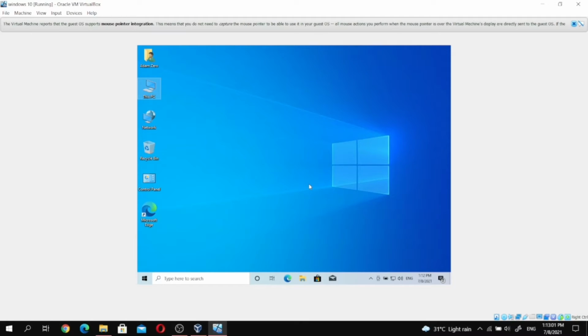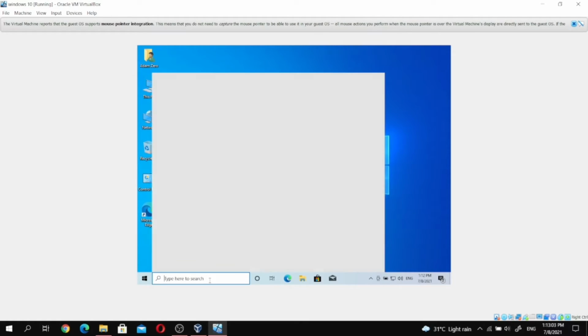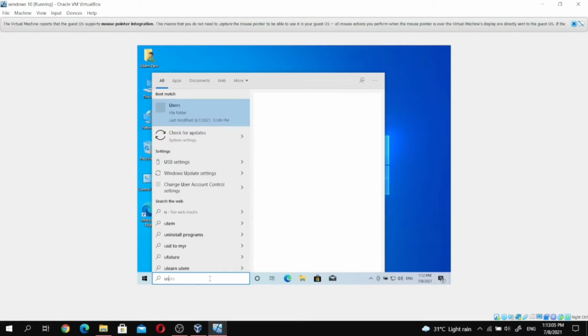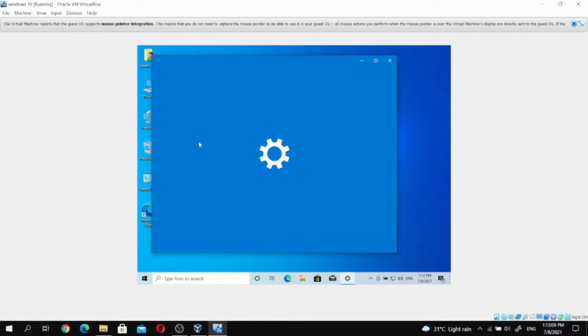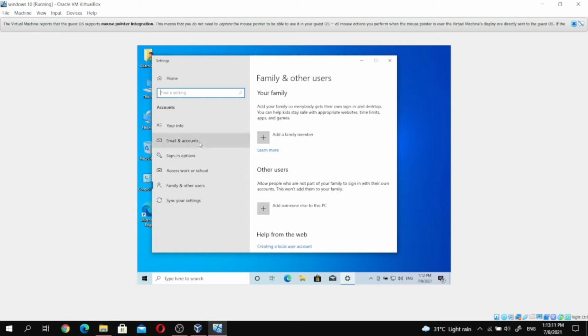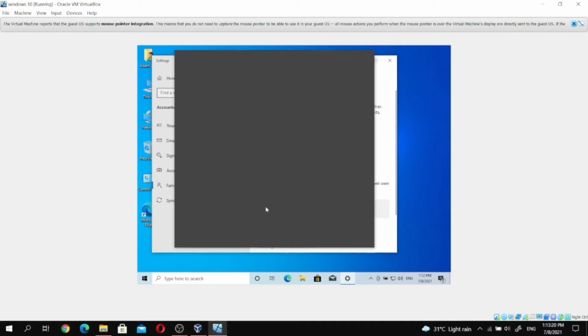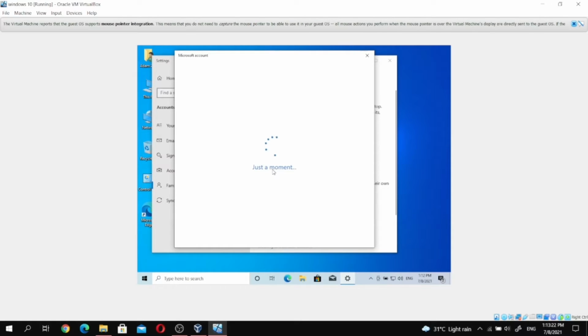Type in the search, the user, tab add edit, then we choose add, click on the add under the Microsoft icon.